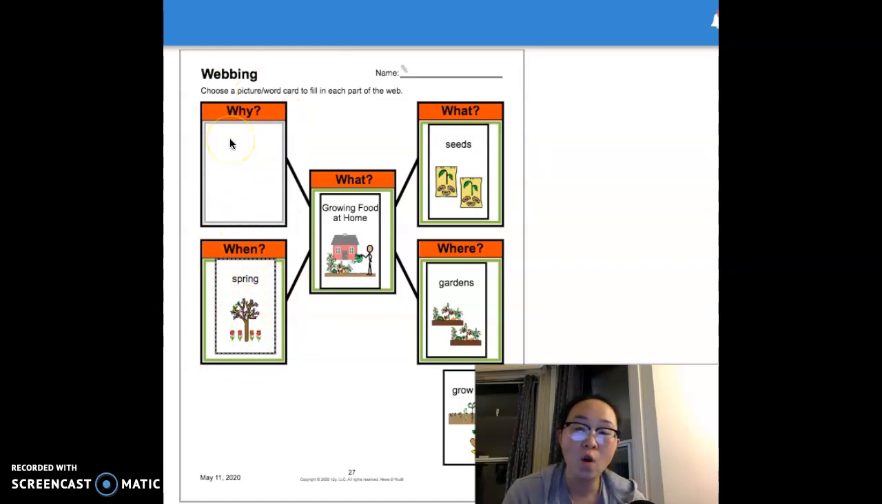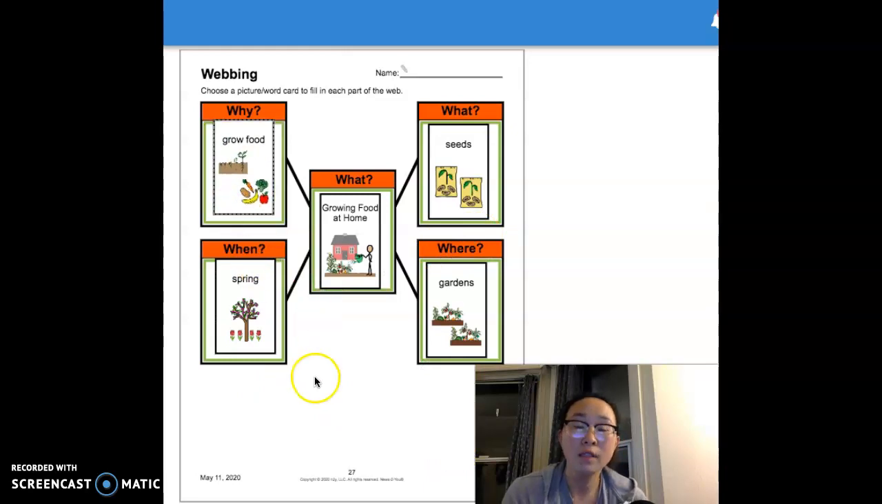Last one is why. Why are people planting seeds in the springtime? And we only have one left, and it's because they want to grow food. So let's review. This week we read Growing Food at Home. We read about seeds. People grow food in gardens. They grow food in the springtime. And why do we read about it? We read about growing food at home to learn about how people grow food.